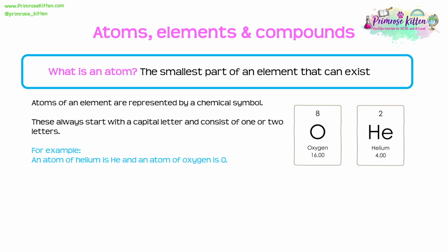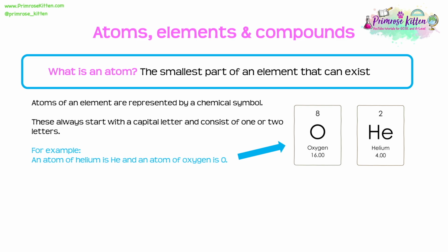What is an atom? An atom is the smallest part of an element that can exist. Atoms of an element are represented by a chemical symbol, and these symbols will always start with a capital letter and consist of one or two letters. As you can see here, oxygen is just represented with a capital O, and helium is represented with a capital H followed by an E.